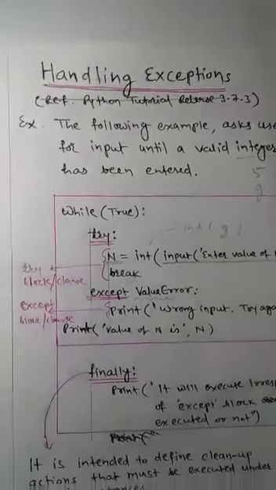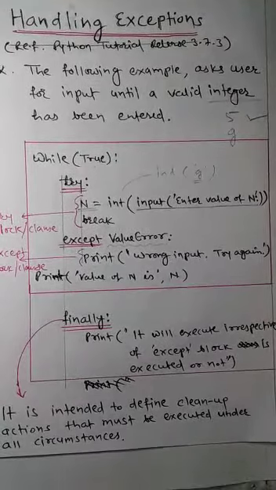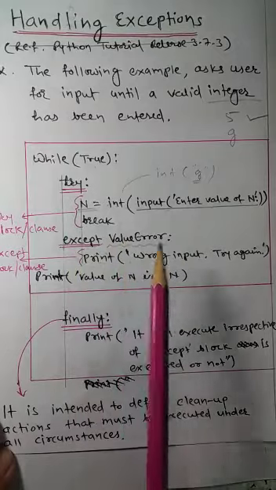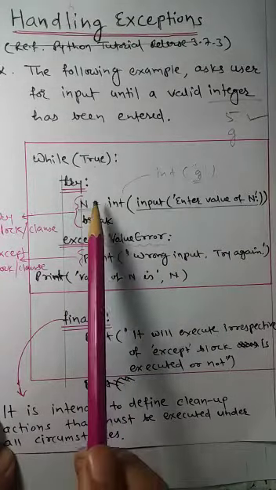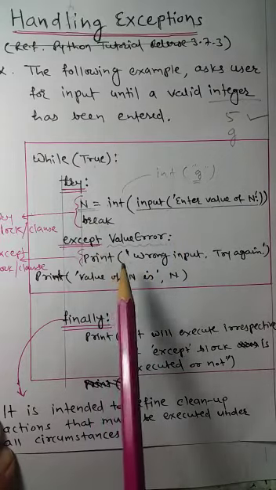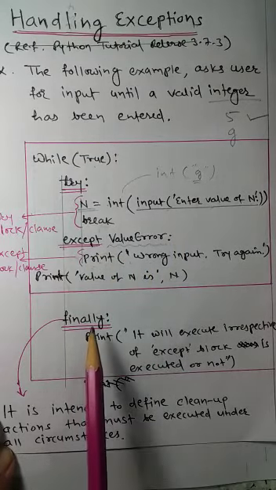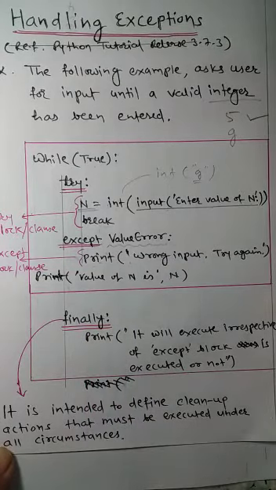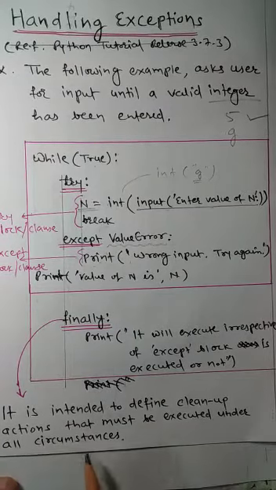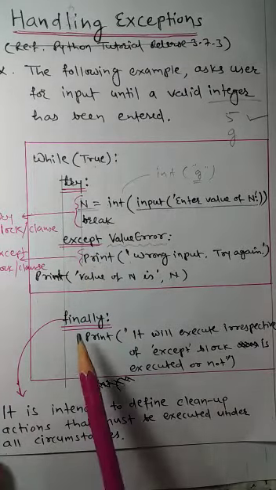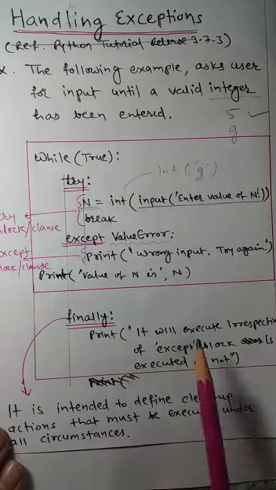Now there is one more clause called the finally clause. If an exception occurred, the except block will be executed. If an exception did not occur, the except block will not be executed. But whether the except block executes or not, this finally block is always executed. The intention behind using the finally block is to perform cleanup actions that must be executed under all circumstances, irrespective of whether except is executed or not. So here we have written one simple print statement in finally.